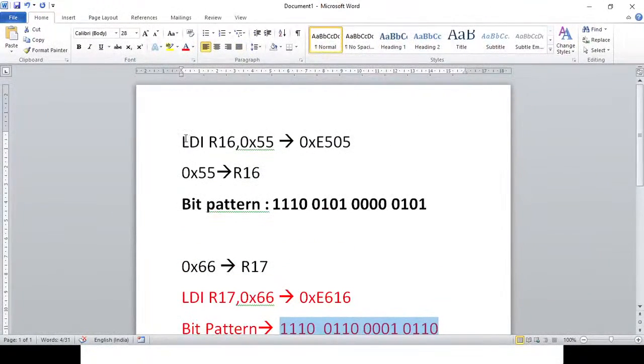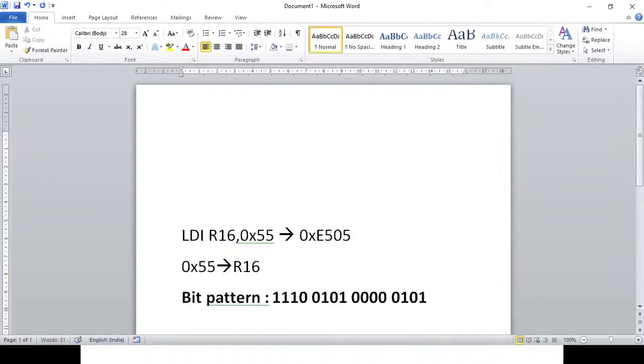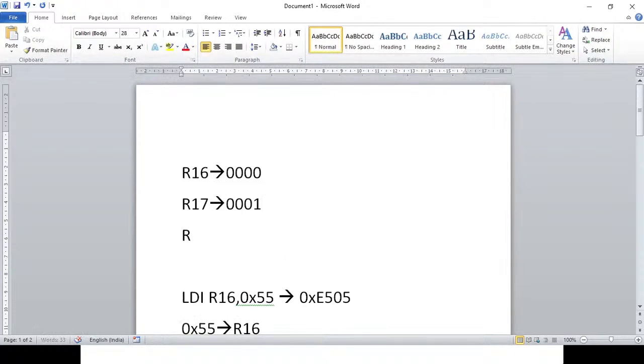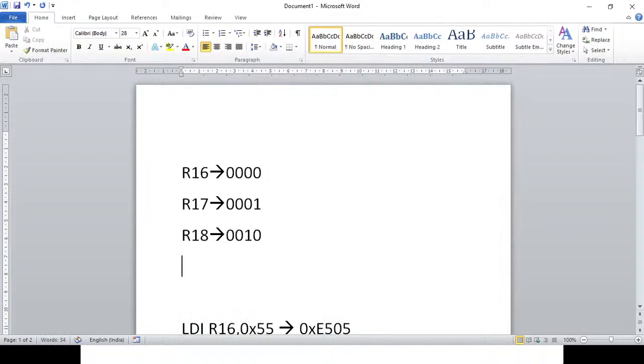So that means the bit combination corresponding to R16 would be 0000, R17 would be 0001, R18 would be 0010, R19 0011. So it is in sequence, right?